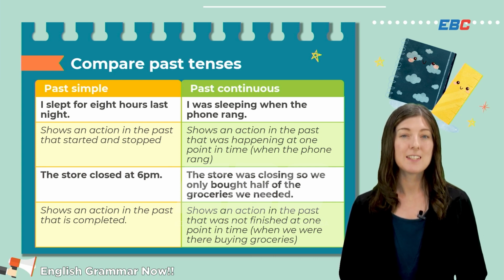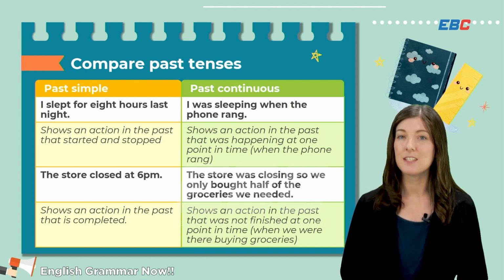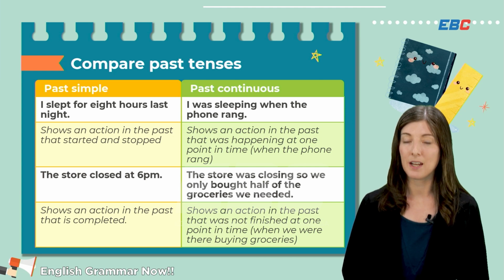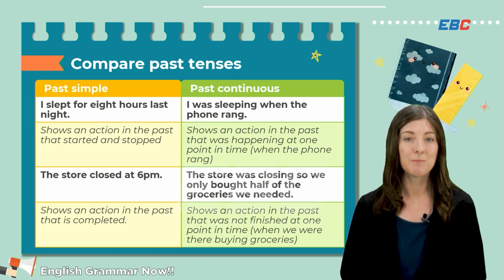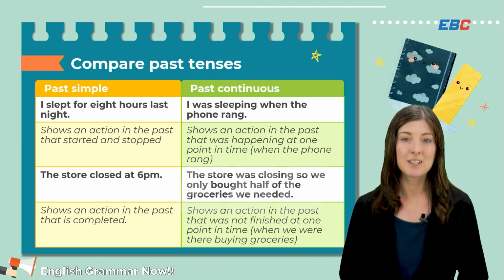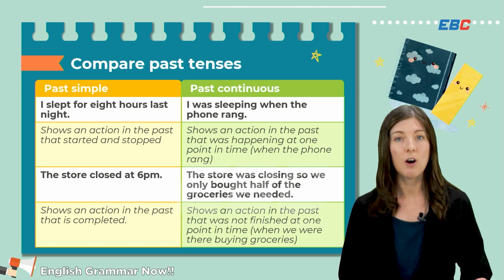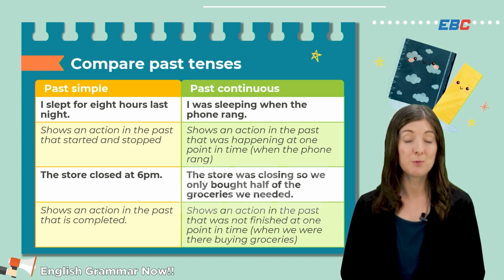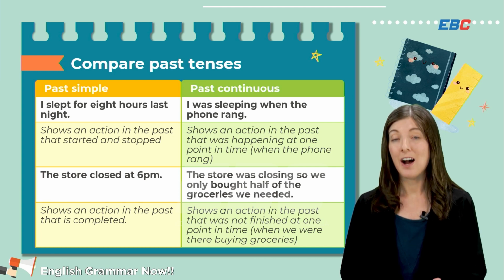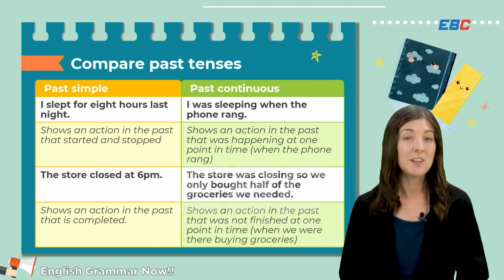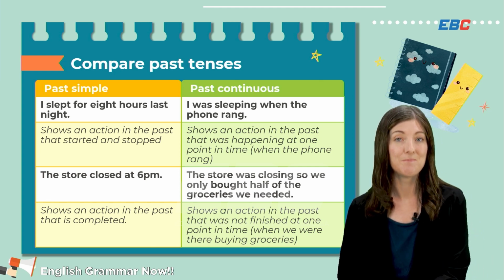But if we say the same idea in past continuous, for example, I was sleeping when the phone rang, this has a different meaning. We are showing that one action in the past was happening for a longer time when something else happened. The phone rang. So I was sleeping before the phone rang, and that continued for a long time.